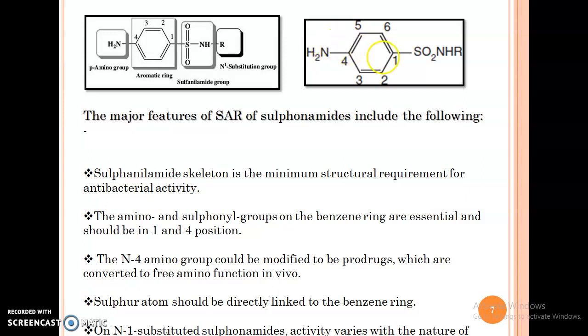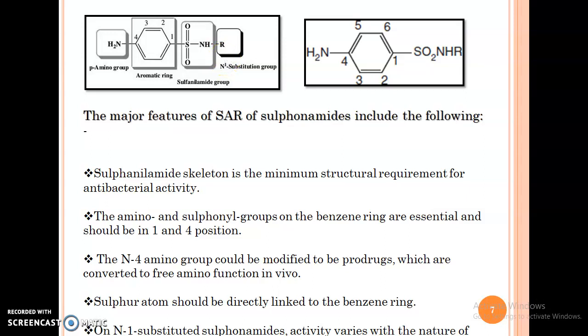If we substitute any group at this position, then we get different types of sulfonamides. Now we will see the names of these positions. This position is the para amino group. Para means there is substitution at the para position. This is the aromatic ring, the benzene ring, then this is the sulfonamide group. Sulfo means sulfur and amido means NH group, and there is an R. This is also called the N1 substitution group.